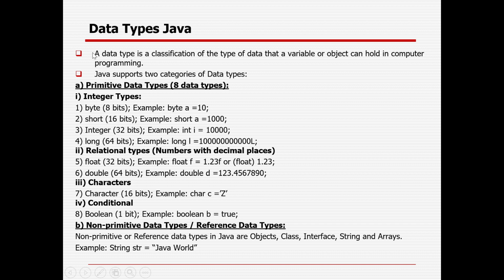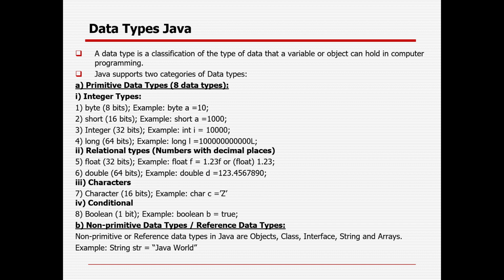So byte, you can see here I have given that every bit, right? What is the length of the byte? It's 8 bits, means 2 to the power 8 is the total length, means 2 to the power 8 means 256 character length it will have. So it will start from minus 128, then 0 and then plus 127. So that is the value of the byte. Short is 2 to the power 16, so that way minus 0 until plus. Integer is 2 to the power 32, long is 2 to the power 62.